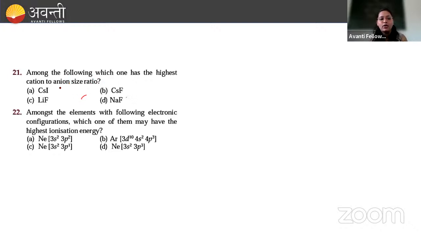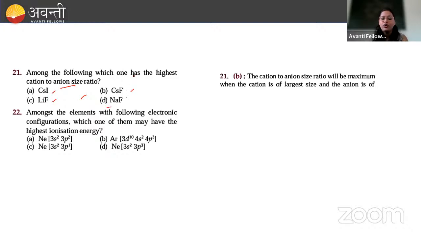तो कटायन टू अनायन साइज रेशियो वी नीड टू टॉक. कैल्शियम, सीजियम आयोडाइन, lithium fluoride, NaF, cesium fluoride. So you know that cation to anion size ratio will be maximum. Cation is largest in size. तो cation यहाँ पे cesium largest size में, और फ्लोरीन अनायन जो है, क्योंकि cation का हम लोग अनायन से रेशियो कर रहे हैं ना, cation की साइज जितनी ज्यादा, that will be the highest ratio.